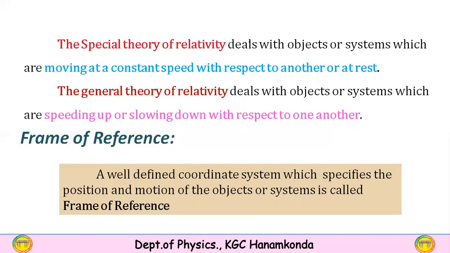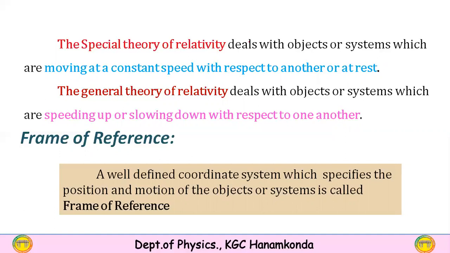Therefore acceleration is 0. The special theory of relativity deals with objects which have 0 acceleration or which are at rest.